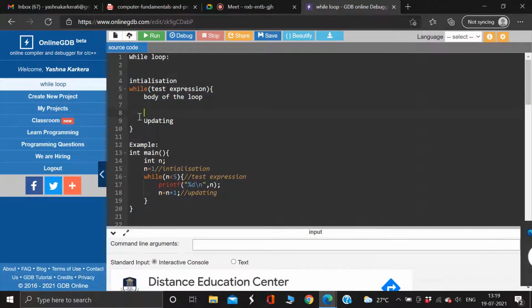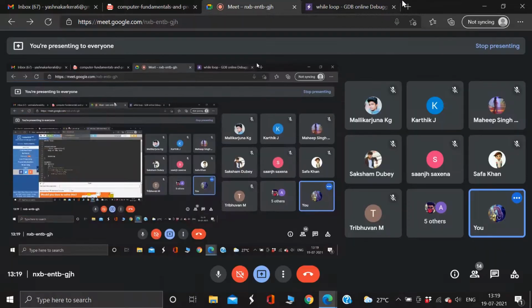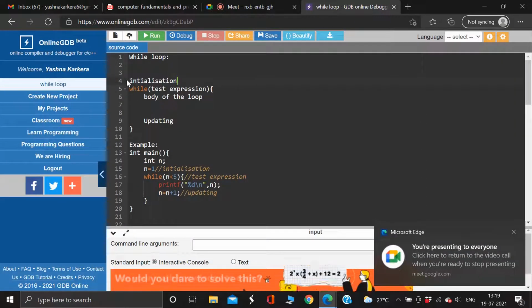What is the difference? In a for loop, you do the initialization, write the expression, and do the updation in one line. But in a while loop, you have to write the initialization before calling the while loop. Is this clear? Write the initialization before the while loop, then write the while loop.